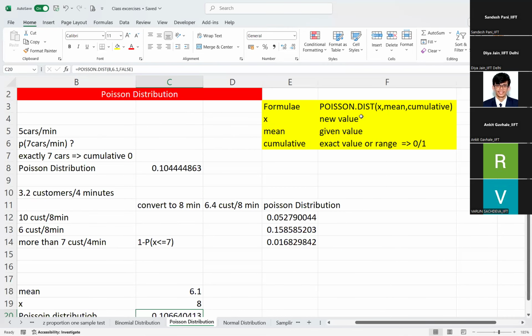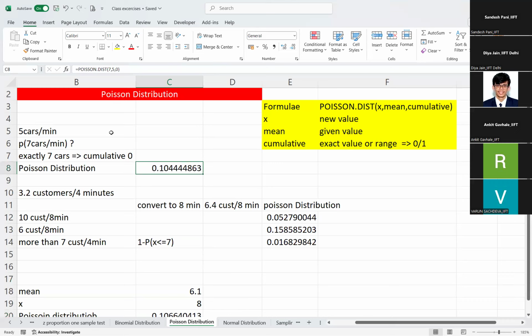So for Poisson distribution, there are 3 variables. X is the new value which is occurring. Mean value is what is already given. Cumulative, the same thing. 0 and 1, the same value. If it is true or false, whether you want the entire range or just one value.